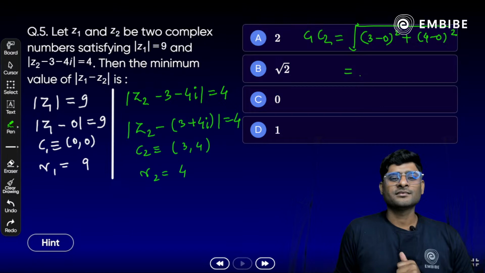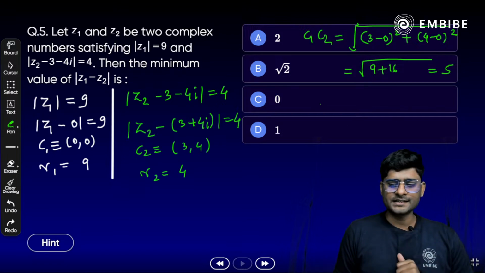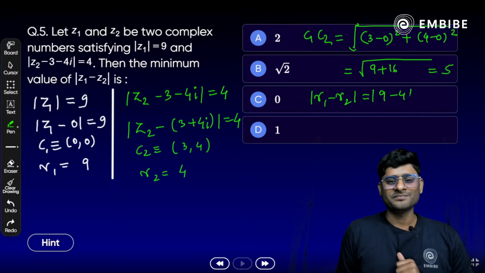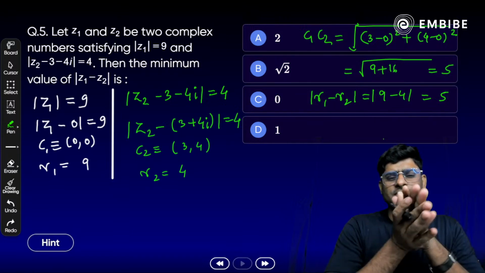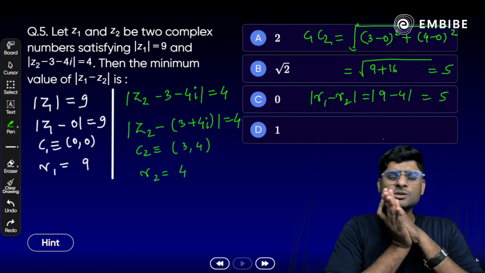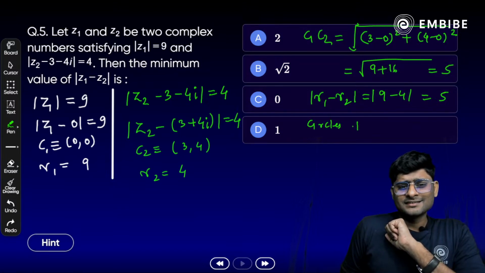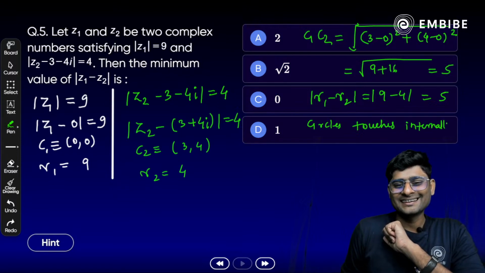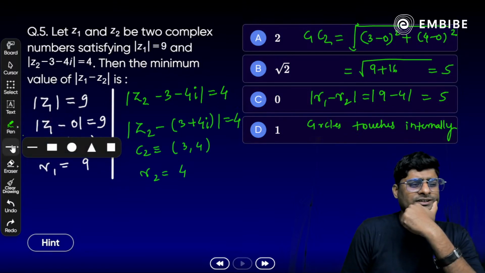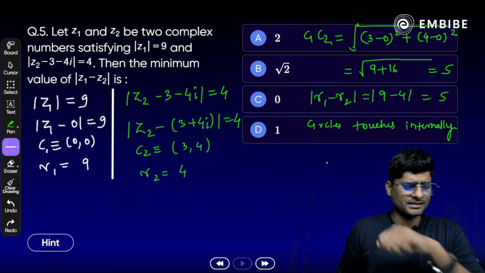What do we get here? So easy. 9 plus 16, 25. That is 5 units. Correct? Now find the difference of the radii, mod r1 minus r2. We simply apply 9 minus 4. That is 5. Now the distance between the centers and the difference of radii are equal. That means the circles touch internally.